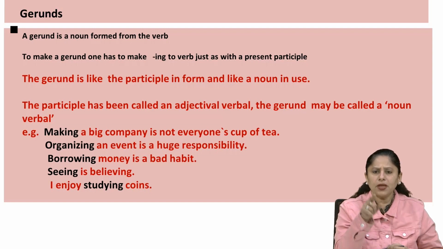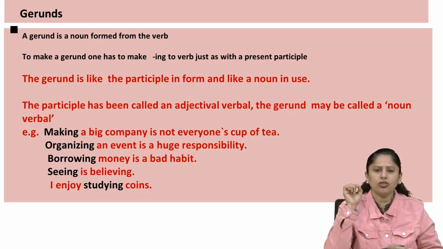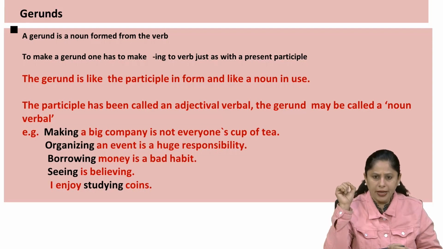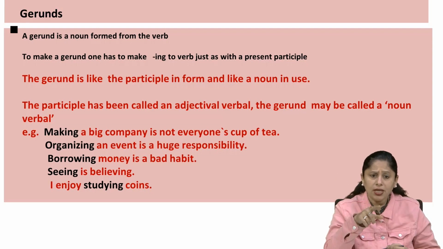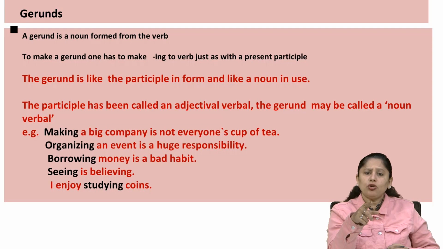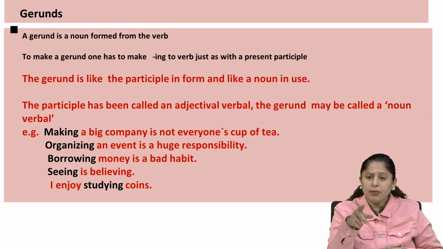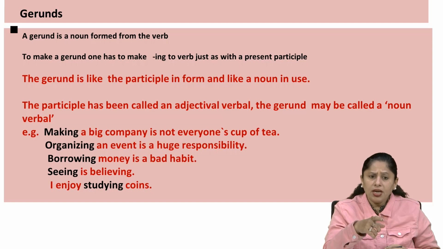Here there are two things that you should keep in mind while understanding the topic of verbal phrases: the role a word plays in the sentence is different from what it is called in grammatical terms. For example, the participle has been called an adjectival verbal. The gerund may be called a noun verbal. Making a big company is not everyone's cup of tea. The word is making. Then another word is organizing. The third one is borrowing, seeing. And the last one is, I enjoy studying coins.